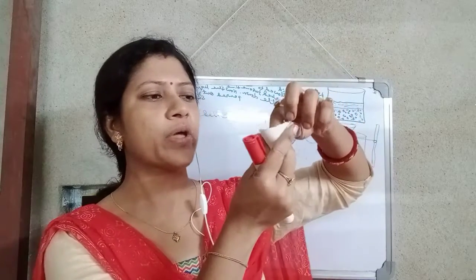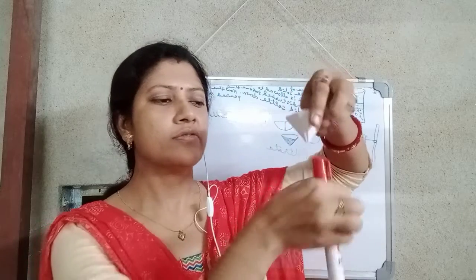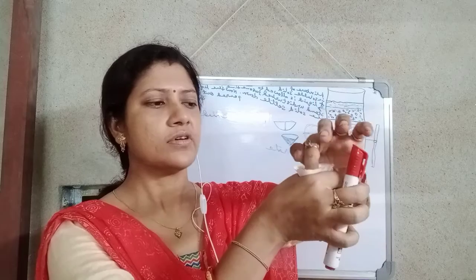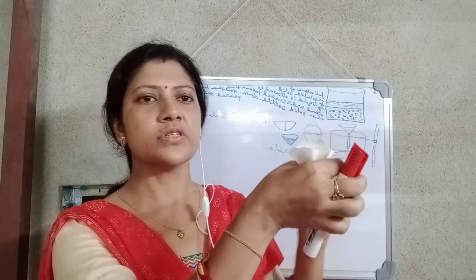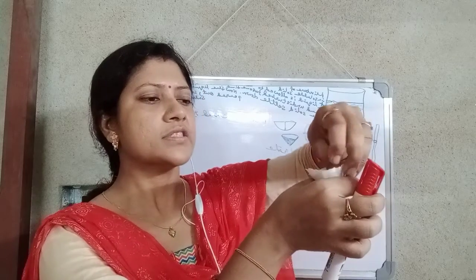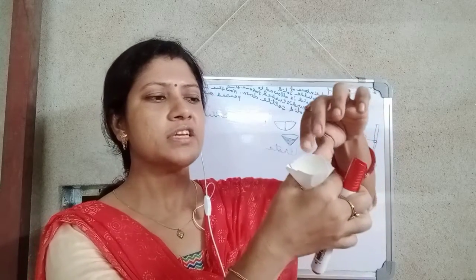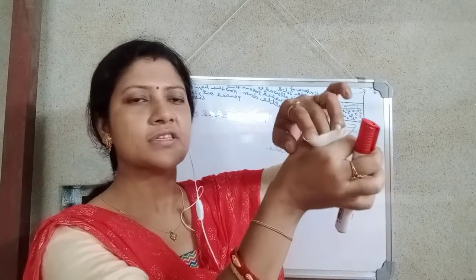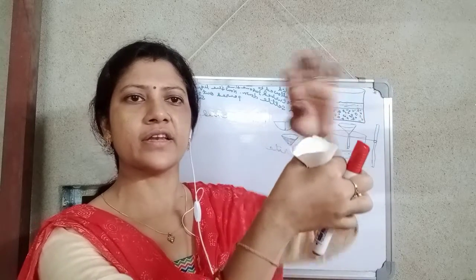In this way we set it into a funnel such as this. Okay students, in this way we set it into a funnel, 3 leaves on one side and 1 leaf on the other side.